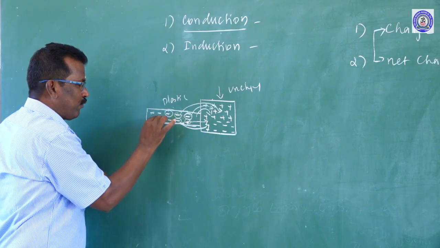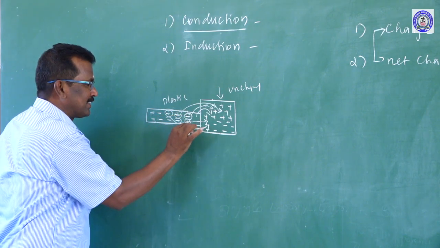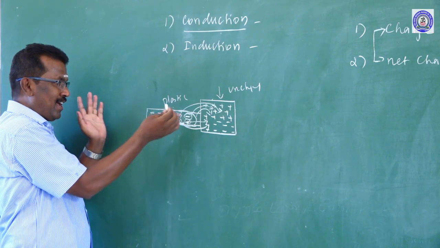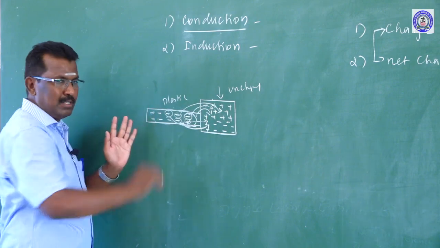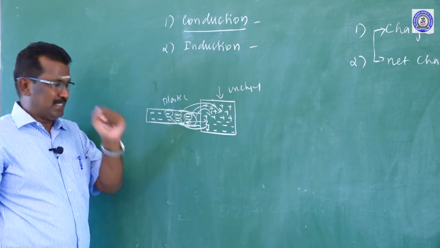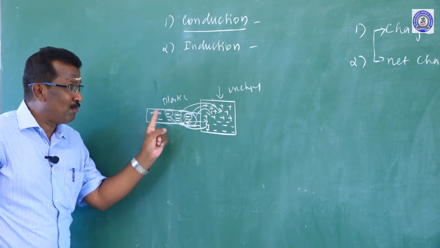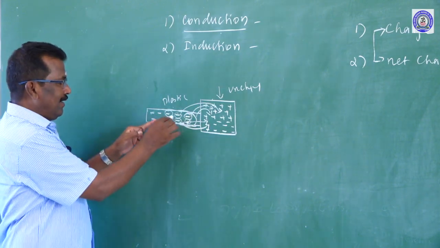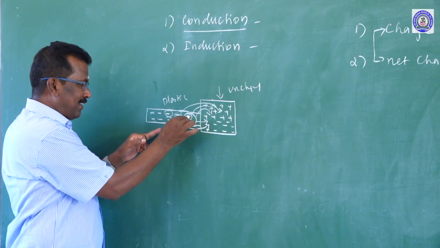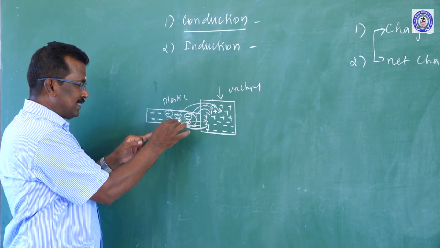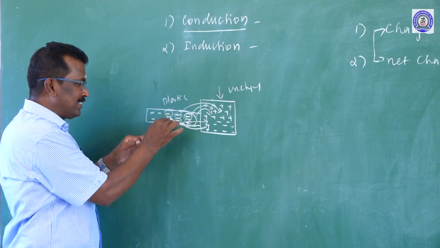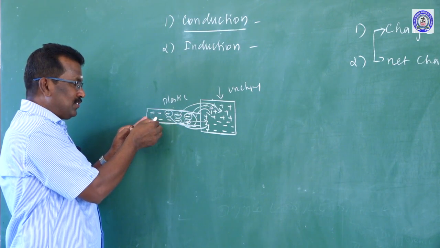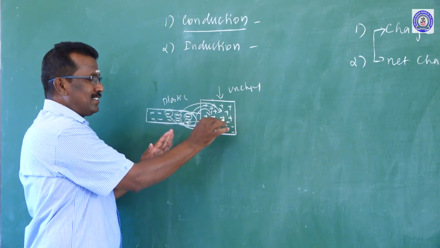So 1, 2, 3, 4, 5. In total, all 6 electrons are repelled by the remaining electrons present in the plastic and move towards the uncharged conductor. But the 5th electron will not move to the conductor. Why? Because the 10th, 9th, 8th, 7th and 6th electrons are all repelled by the previous 5 electrons and are moving towards the uncharged conductor.